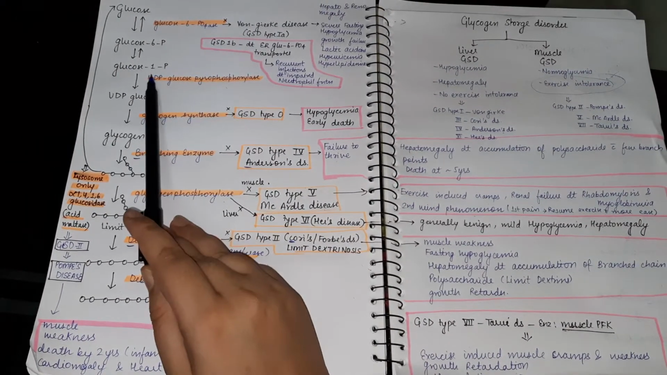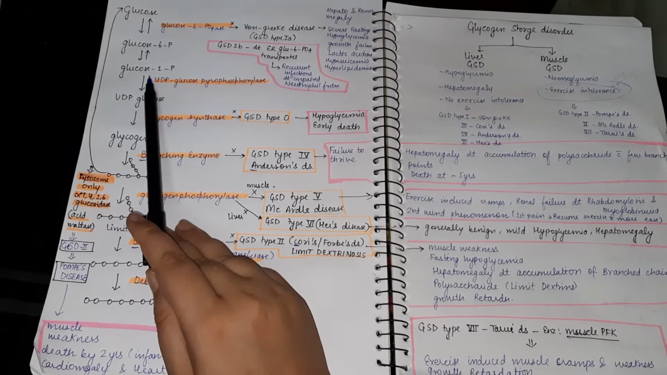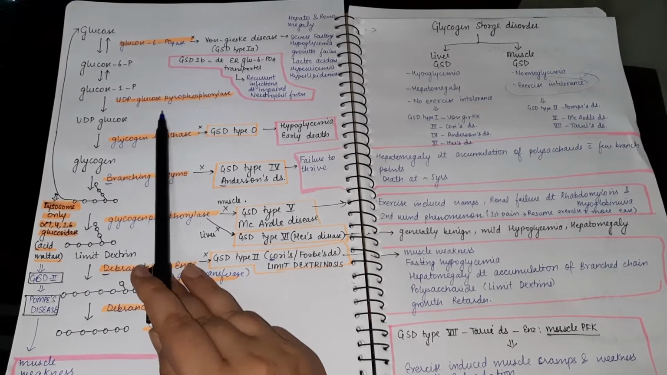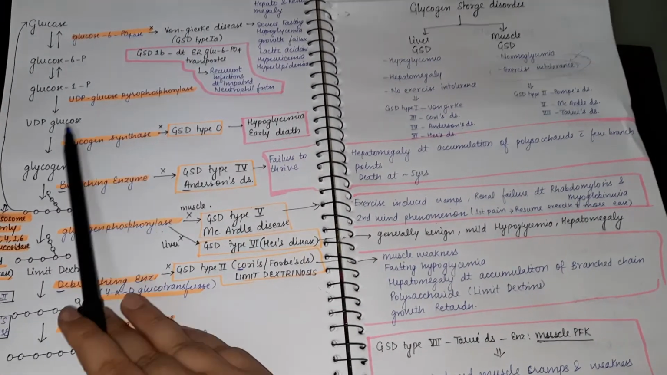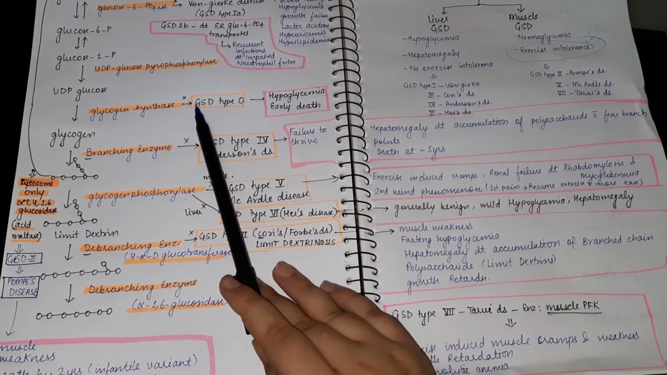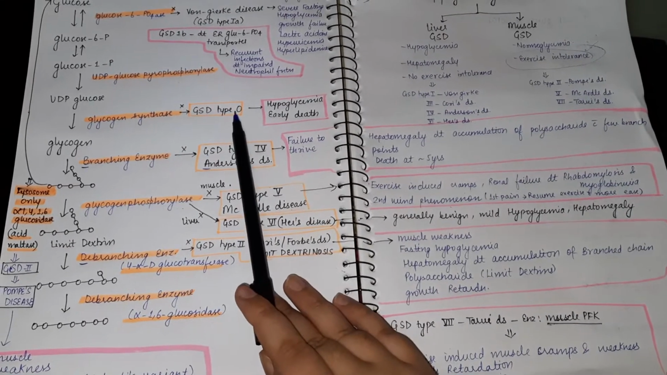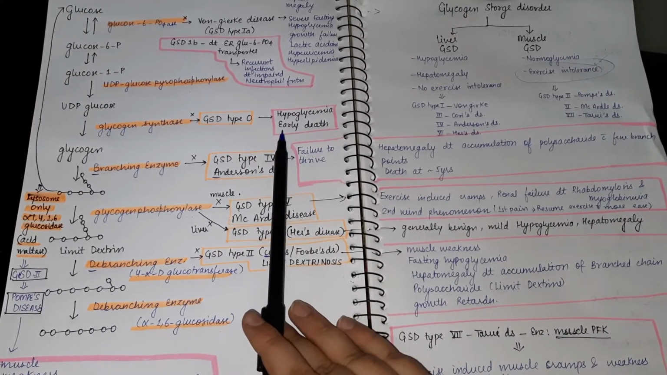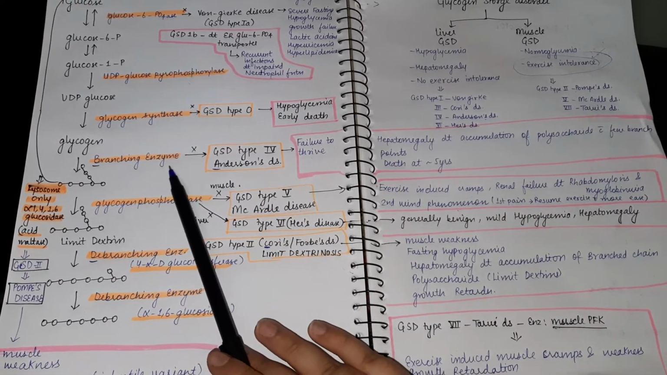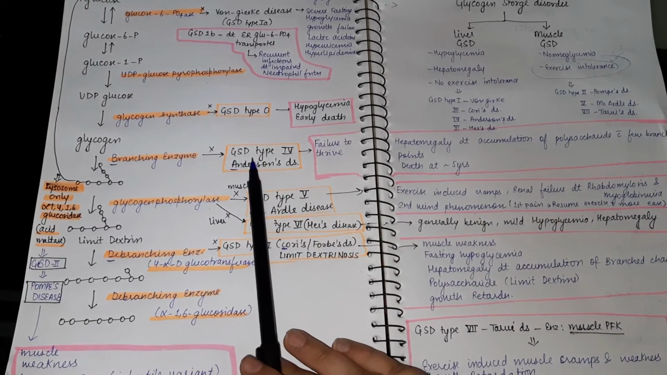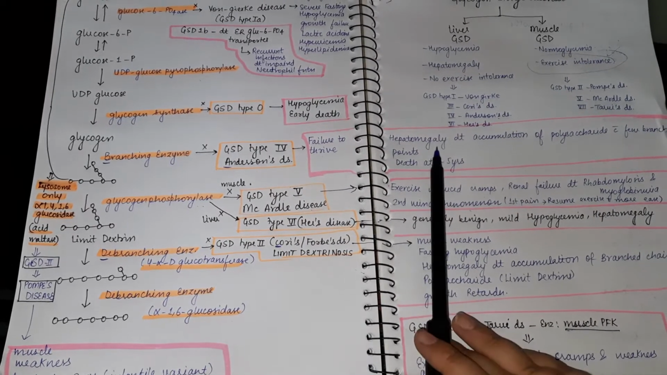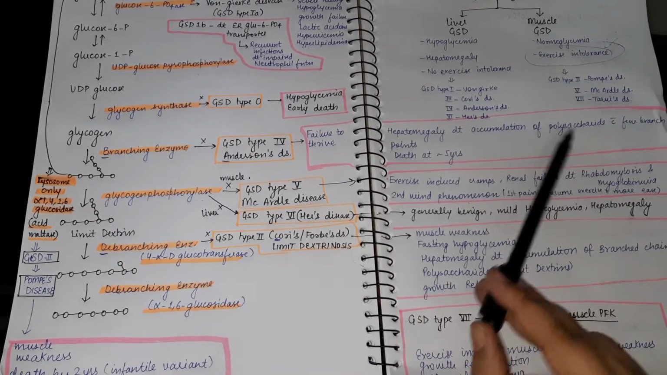Glucose 6-phosphate is then converted to glucose 1-phosphate, and this glucose 1-phosphate is converted to UDP glucose by the enzyme UDP glucose pyrophosphorylase. After this, the UDP glucose is converted to glycogen by glycogen synthase. If there is a deficiency of glycogen synthase, it will lead to GSD type 0, and there will be hypoglycemia and death. Then glycogen is branched by the branching enzyme, and if there is a deficiency of branching enzyme, it will lead to glycogen storage disorder type 4, Andersen's disease. In Andersen's disease, there is failure to thrive, hepatomegaly due to accumulation of polysaccharide with few branch points, and death at 5 years.